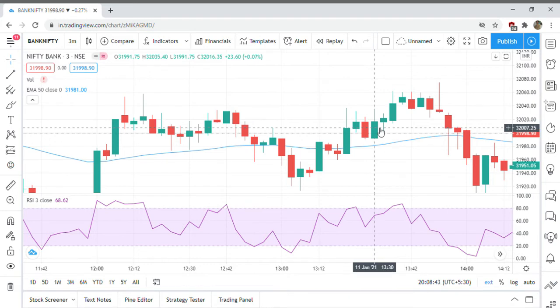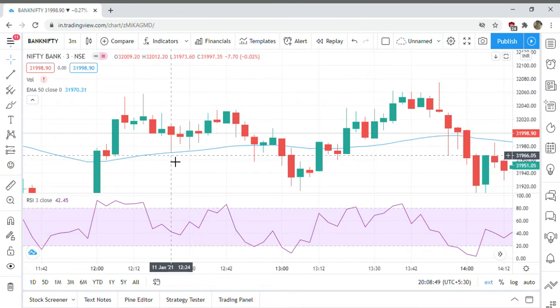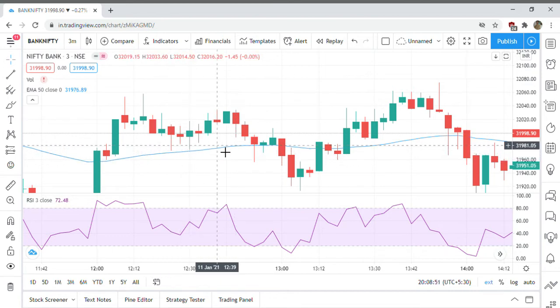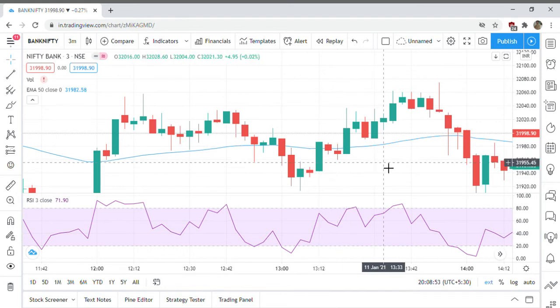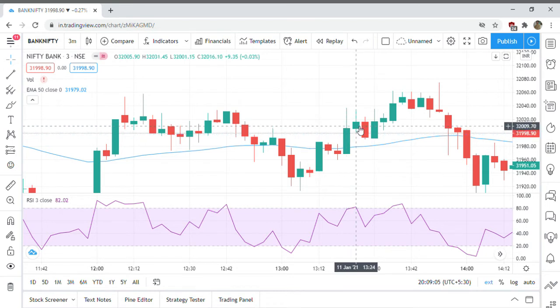And remember one thing, whenever we buy Bank Nifty, it should be above the 50 EMA. Say for example, here we got an opportunity. This RSI is 78, followed by another green candle.